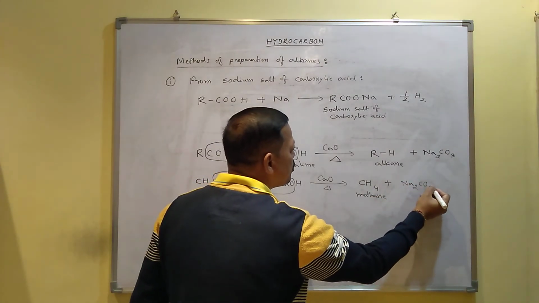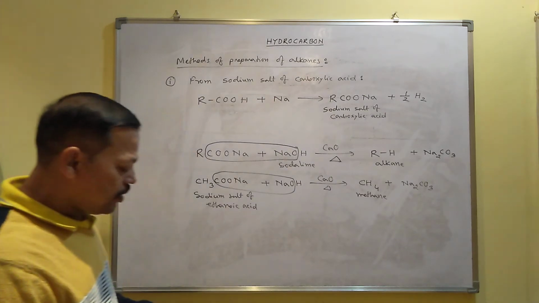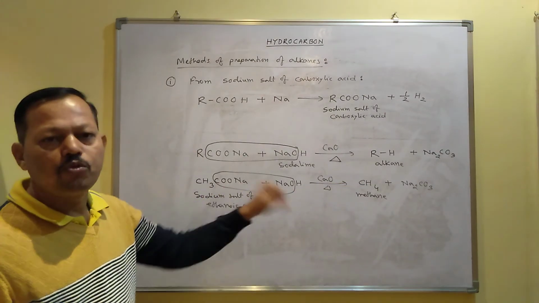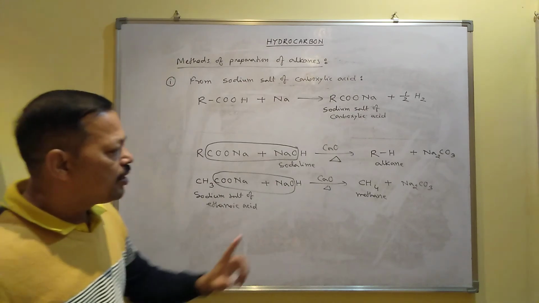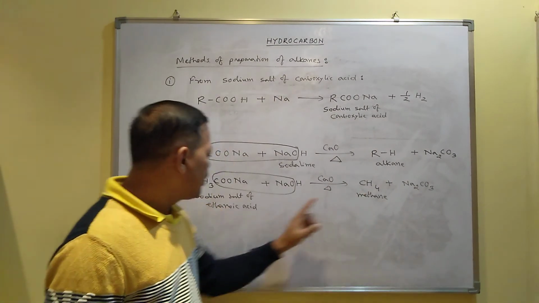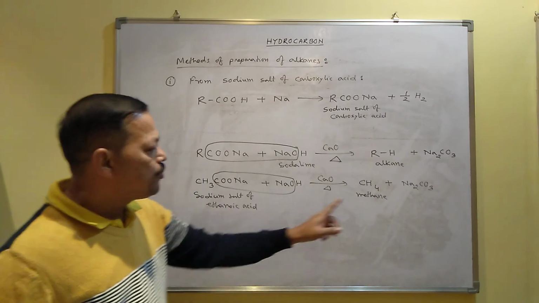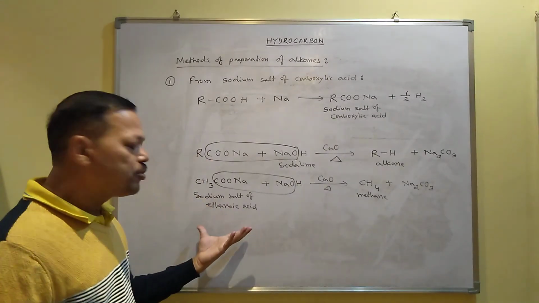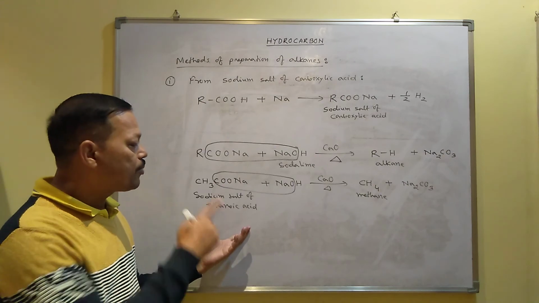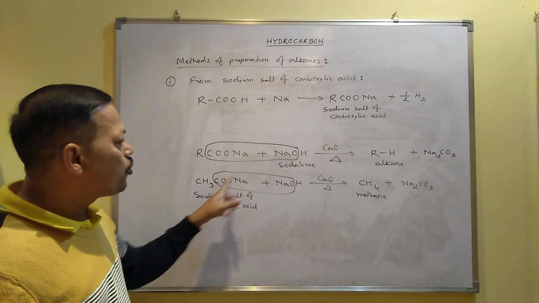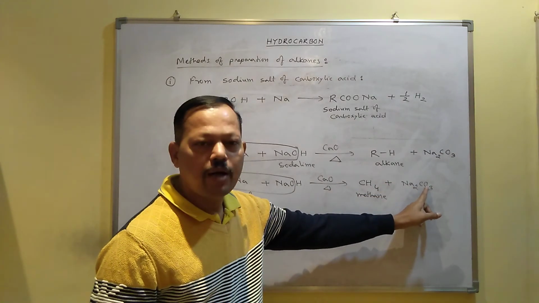Side product will be sodium carbonate. Similarly, if you want to prepare ethane or propane, you can prepare from a carboxylic acid. If you want to prepare methane, then you have to take 2 carbon here, I mean ethanoic acid. If you want to prepare ethane, then you have to take 3 carbon here. 1 carbon should be more in your reactant, because 1 carbon produces the side product, sodium carbonate.